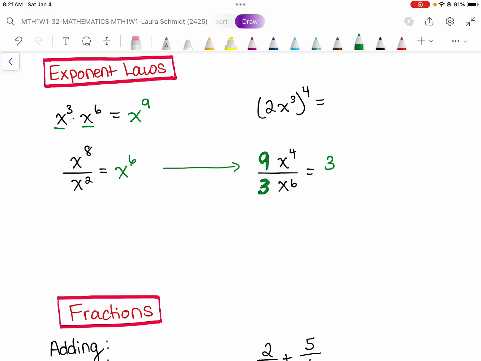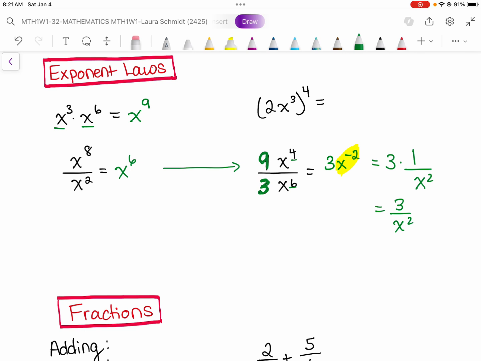Now this one's weird. It's like x to the power of 4 divided by x to the power of 6. So I know I subtract my exponents. 4 minus 6 is x to the power of negative 2. Then we also learned that you can't really leave an exponent negative. This is a tricky concept in grade 9. But what we can do is turn that into 1 over x to the power of 2 to make it positive. And then we can just write this as one fraction, 3 over x to the power of 2.